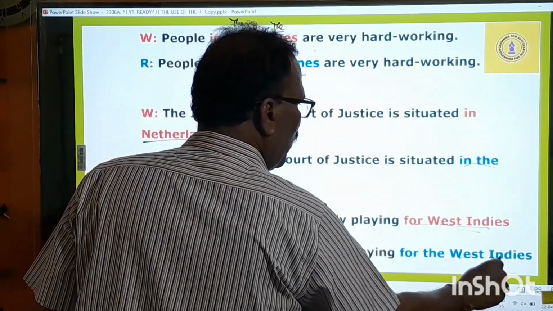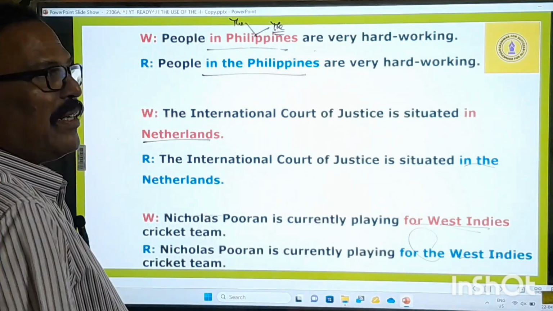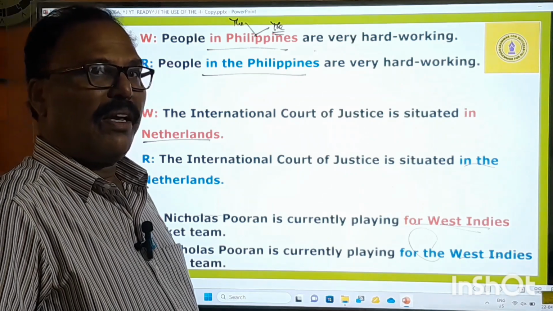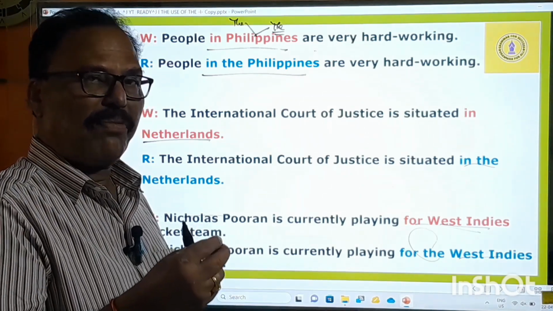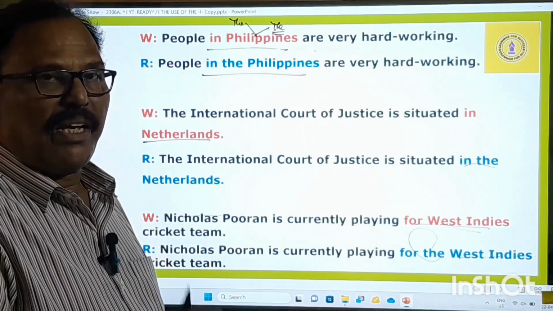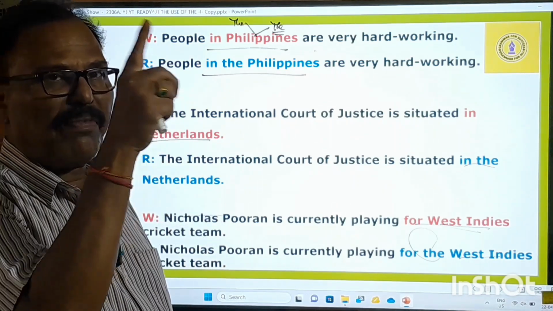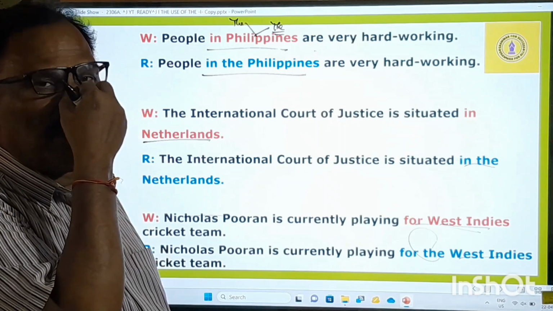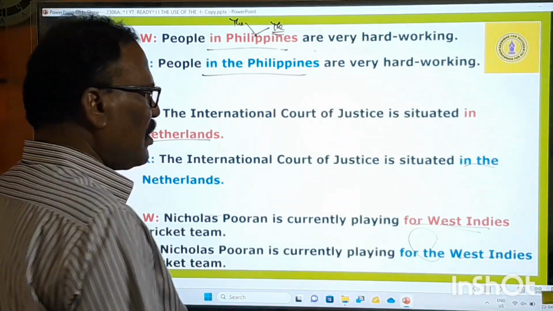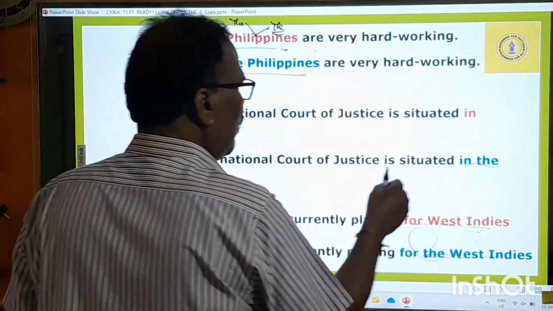West Indies is a plural name of a country, and it is also a name of a group of islands. So before the name of a group of islands, we must use the definite article. So it's there in that way.